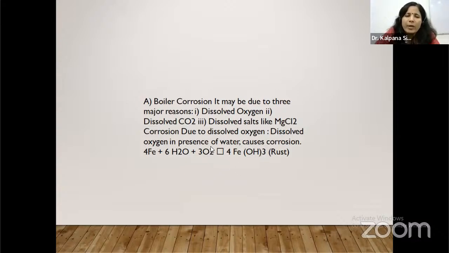If the oxygen amount is less, then ferrous hydroxide will be formed, and if the oxygen amount is high, then ferric hydroxide will be formed. Ferrous hydroxide, brown rust, and ferric hydroxide, black rust. So rust is of two types. One is caused by the presence of ferrous hydroxide, which appears in the form of brown rust, and black rust is due to the presence of ferric hydroxide. And both depend on the amount of oxygen present inside the boiler water.